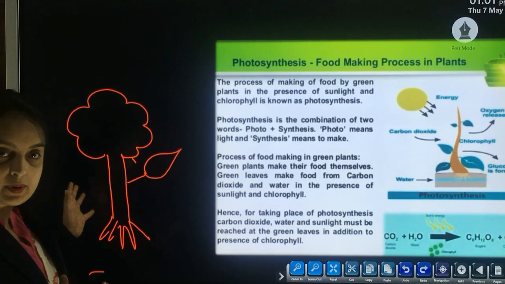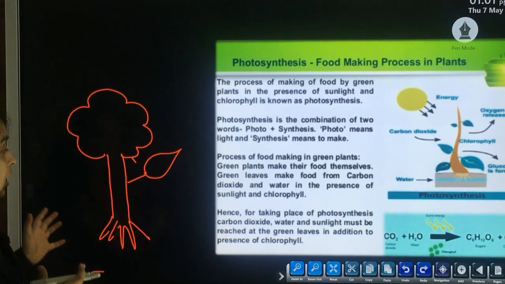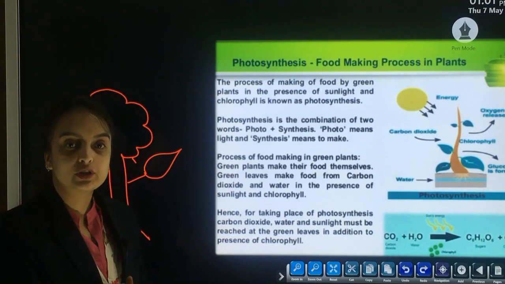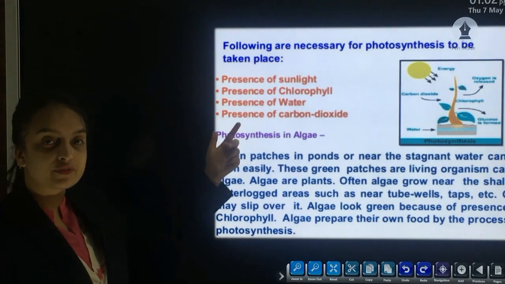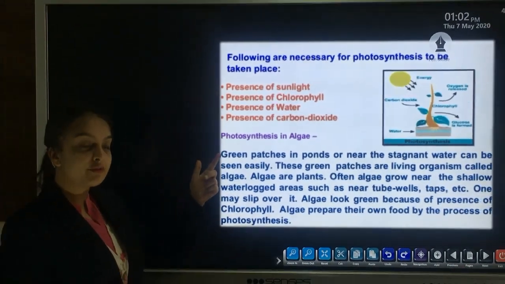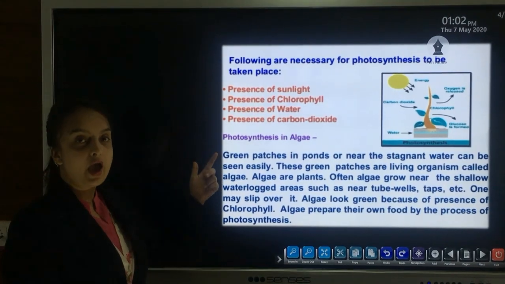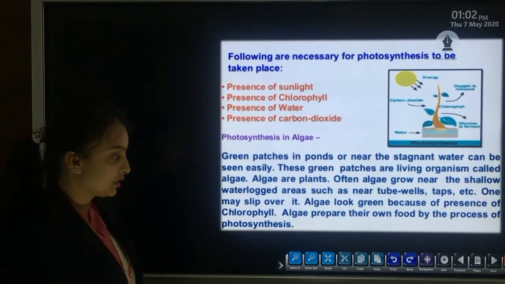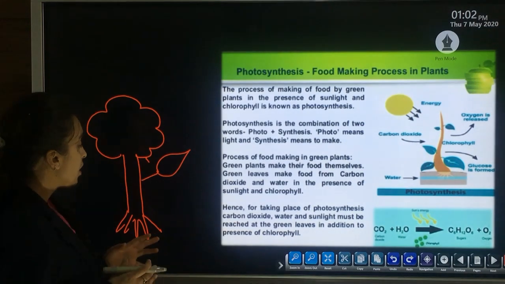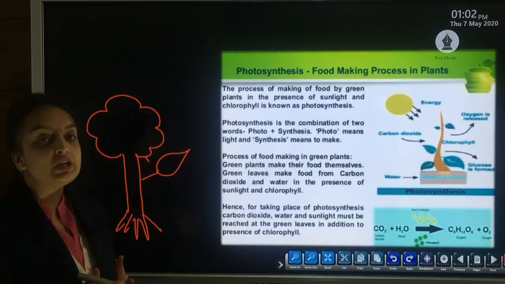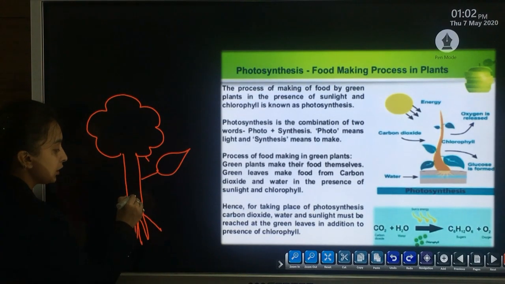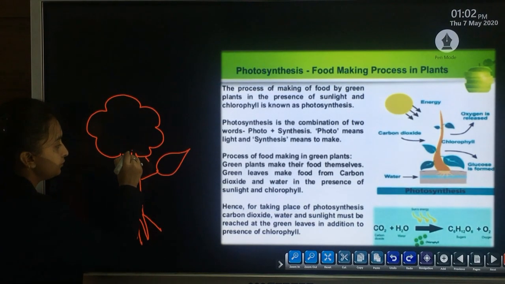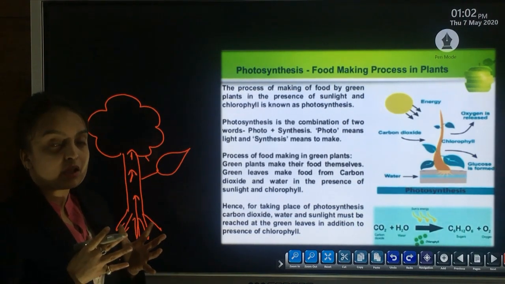Suppose this is a plant or a tree, we can say. The things which are required for the process of photosynthesis are presence of sunlight, presence of chlorophyll, presence of water and presence of carbon dioxide. Now the water is available to the plants from the soil. From the soil, water is transported to the plants and it reaches the leaves.